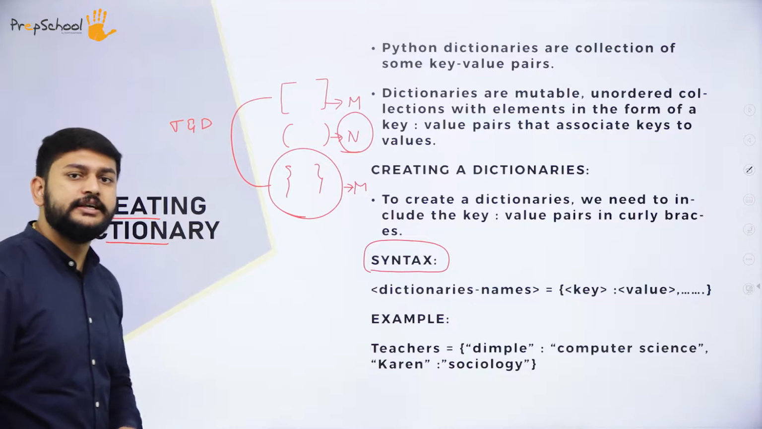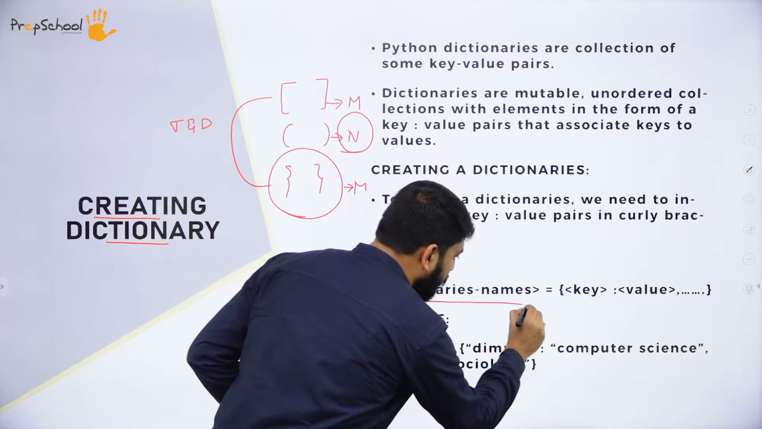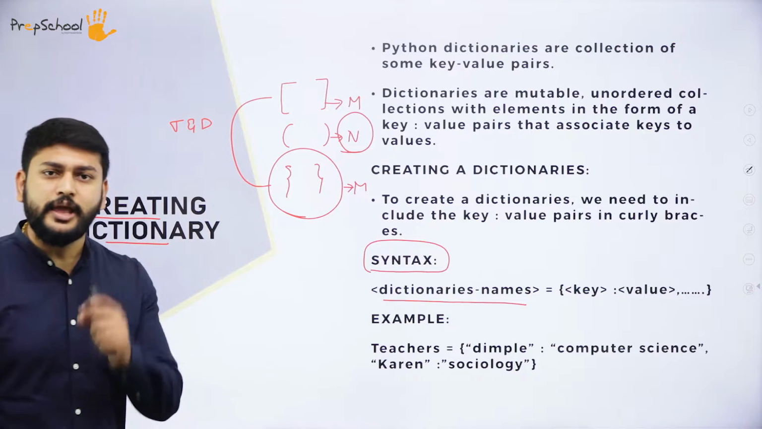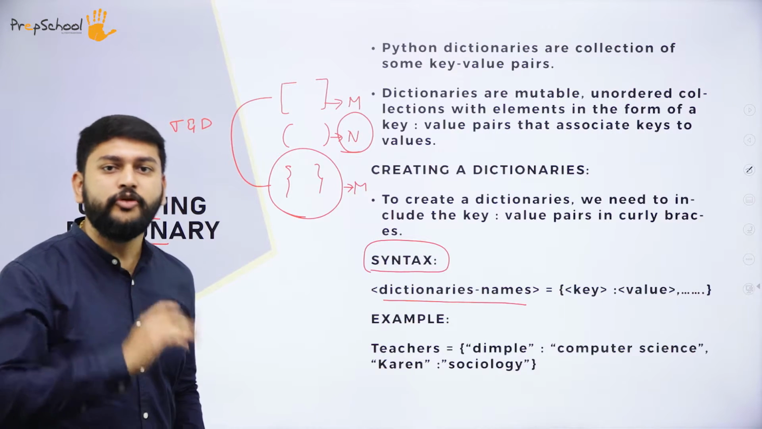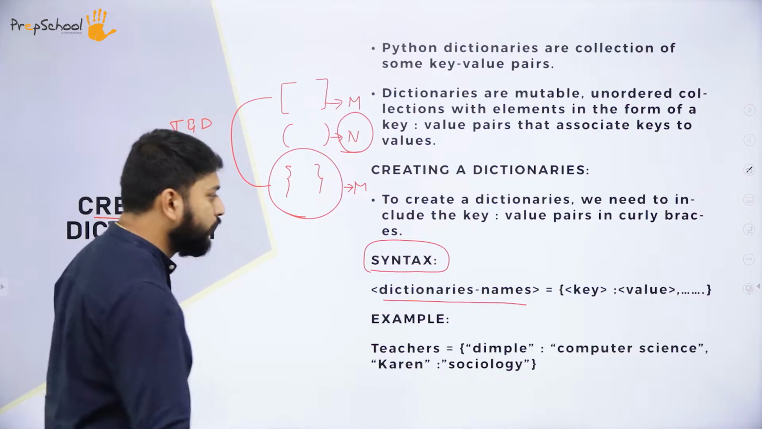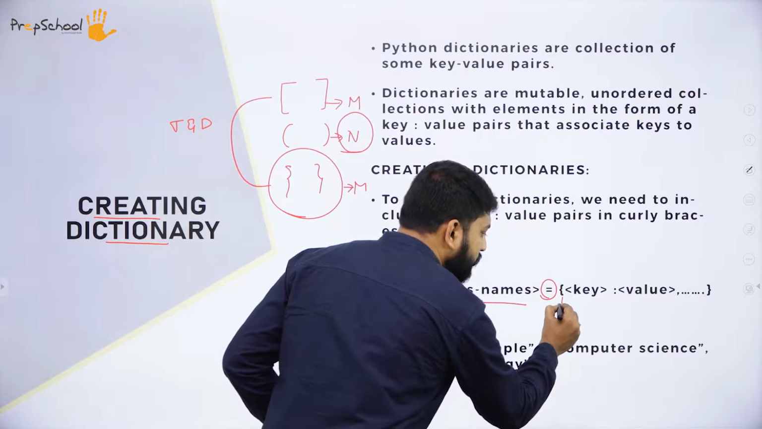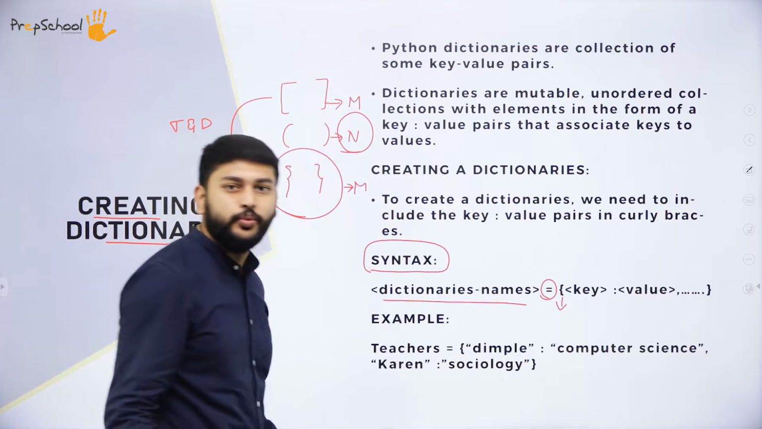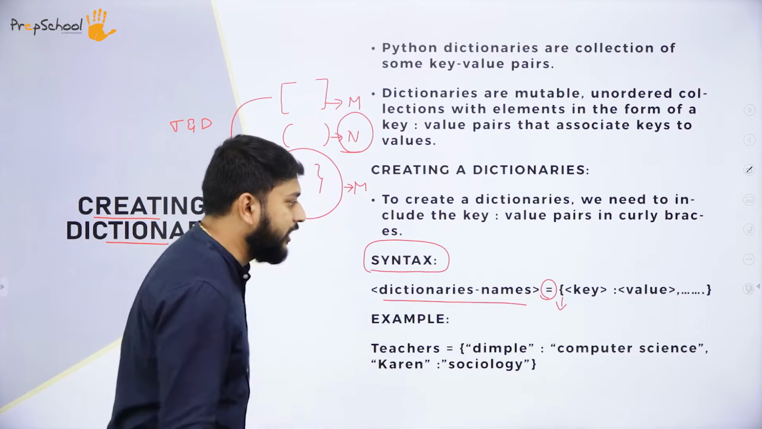What is the syntax? Let's take a look. The first thing you write should be the name of the dictionary. After that, you will use the assignment operator. My dear students, you need to observe here: I'm starting with a flower bracket.